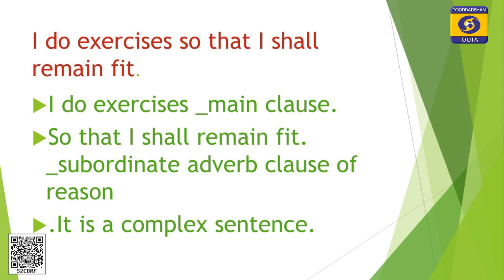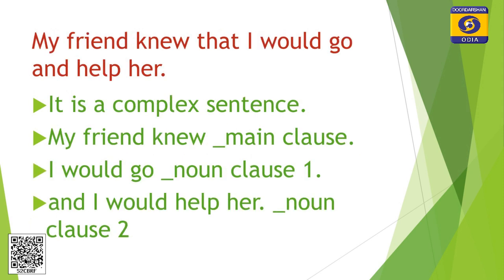You very well know that when there is a subordinate clause with the main clause, that is a complex sentence. This is a complex sentence with one subordinate clause. See this example: My friend knew that I would go and help her. This is also a complex sentence. See what is the difference? You have seen the previous sentence and now compare these two sentences.